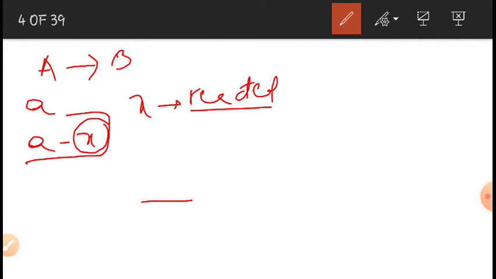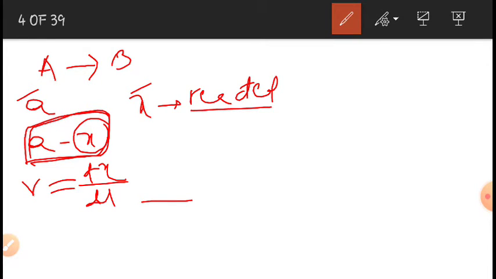Then A minus X is the unreacted amount, or the remaining concentration, of the reactant. So A is the initial concentration, X is the reacted amount, and A minus X is the unreacted amount of the reactant. So the rate of the reaction R is equal to dx by dt. Here x means concentration and t means time. Change in concentration over a period of time is called the rate of the reaction.